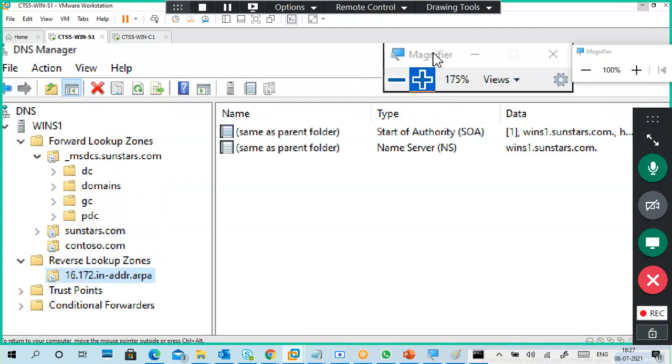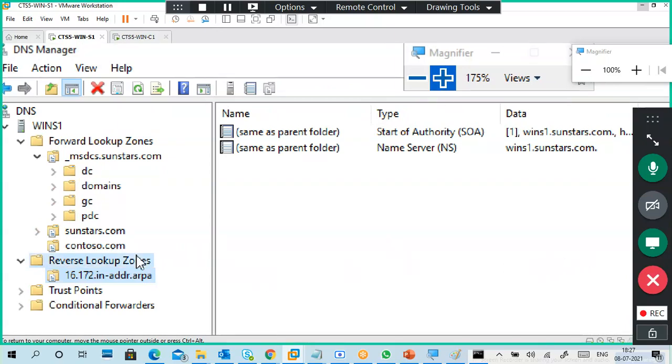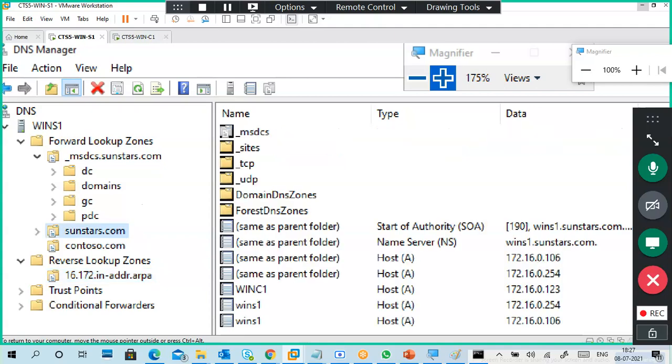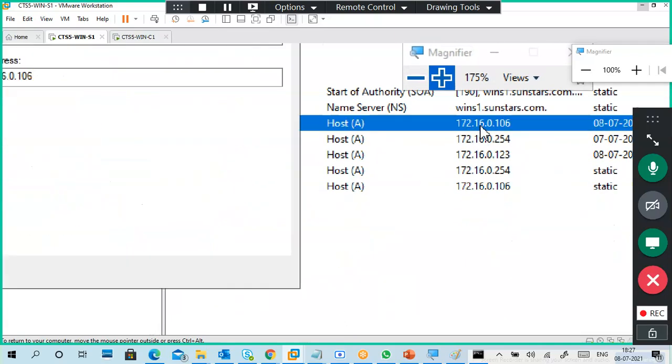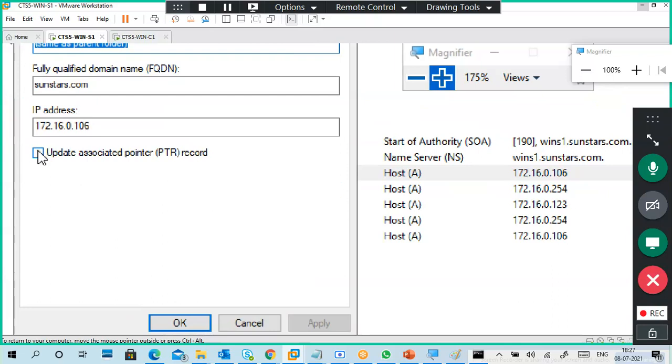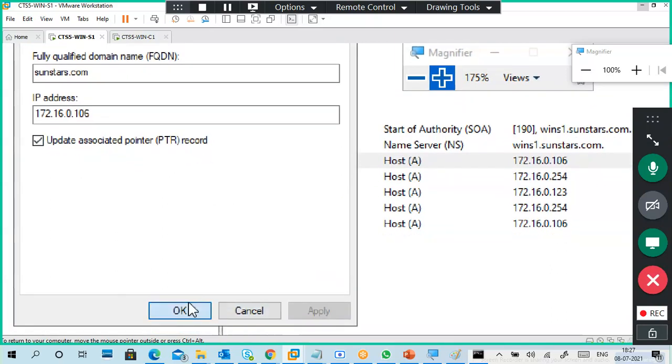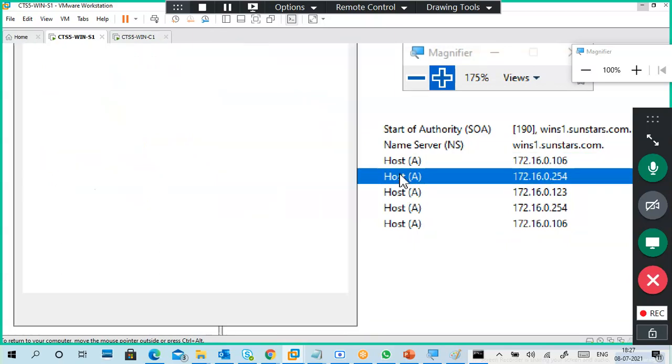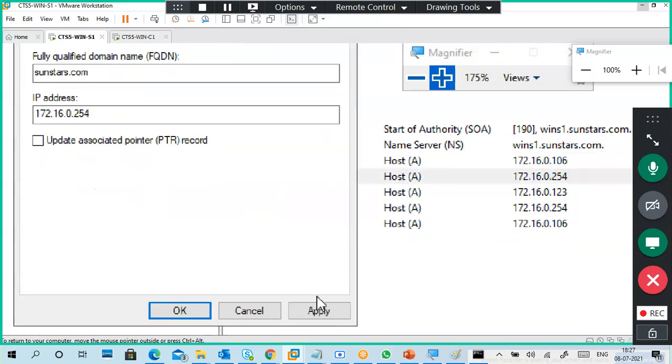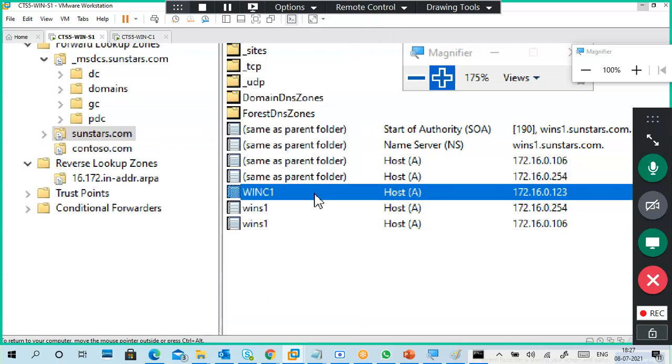Okay. Now this is my reverse lookup zone. What I will do, very simple, I will go to each and everything. Go here, select here, update associated pointer record, apply. Okay, go to each one. If the check mark is already there, then uncheck it, apply, check it, apply.